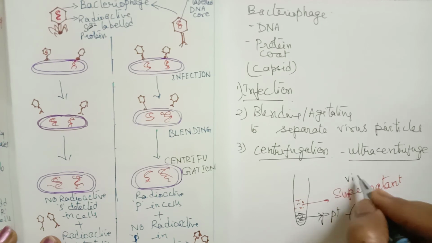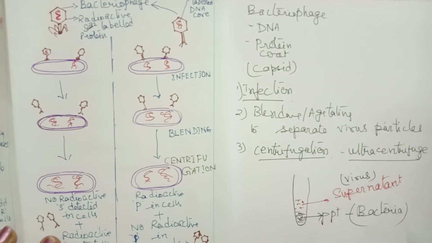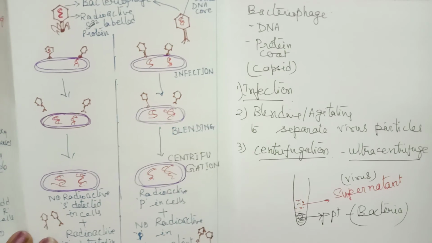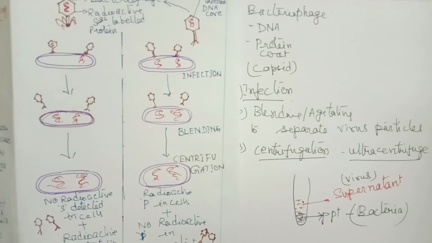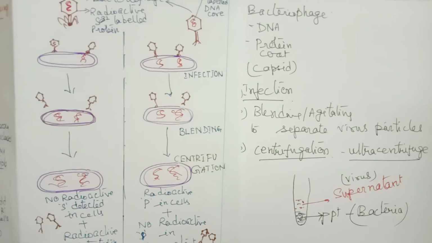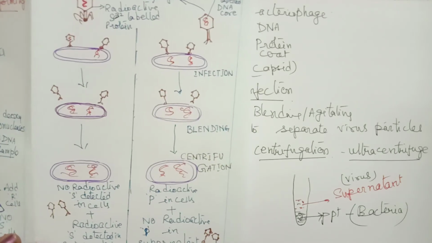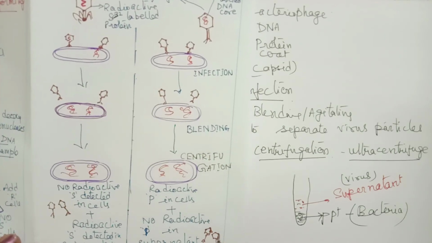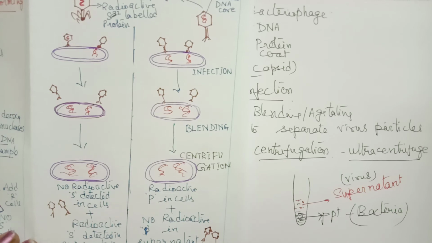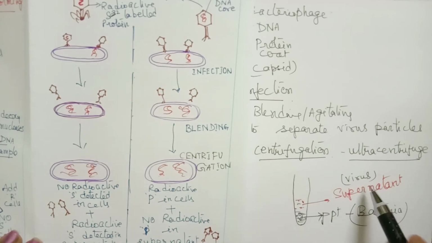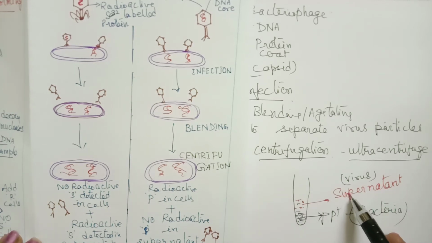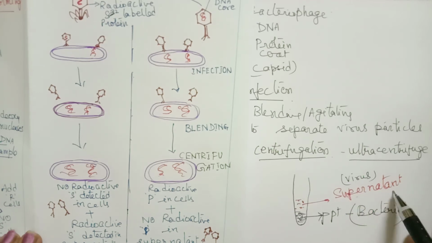In the supernatant we will find the virus particles. Now in the first experiment, when sulfur is used, what happens? Sulfur will be incorporated only in the protein part. So the protein part will be left in the supernatant.